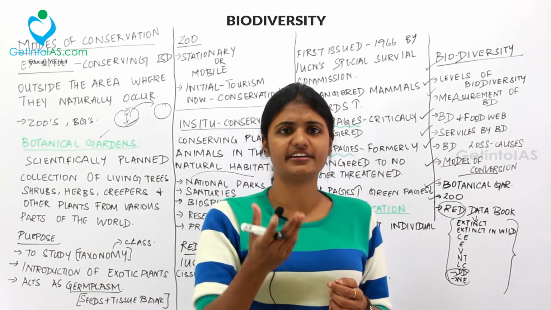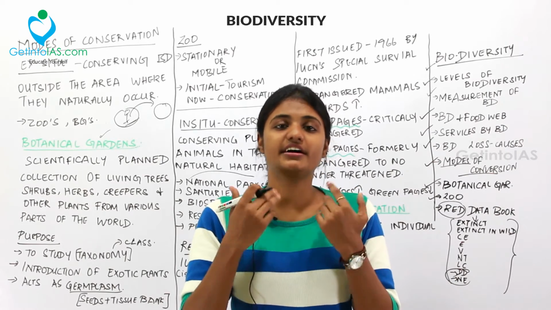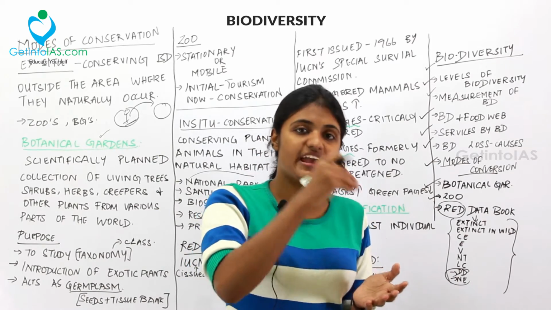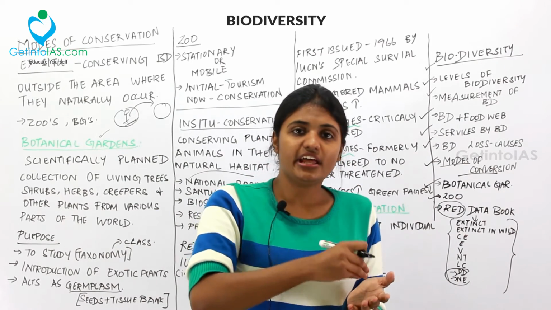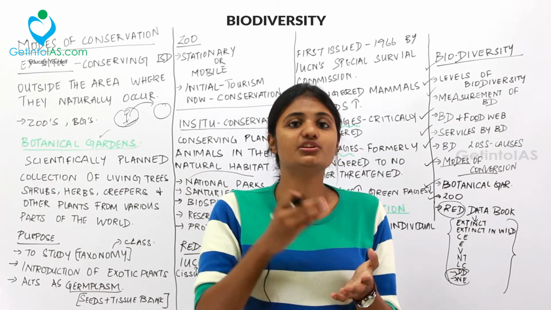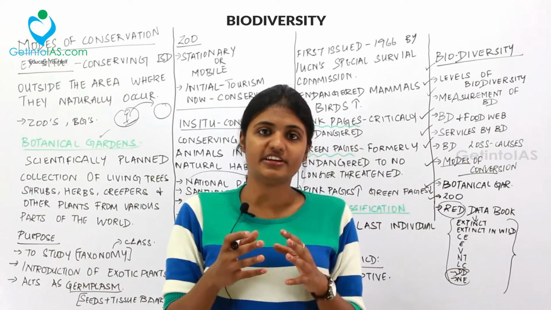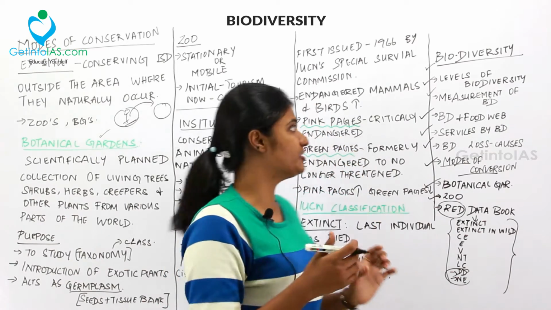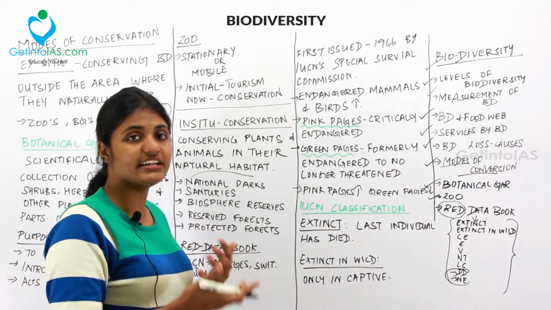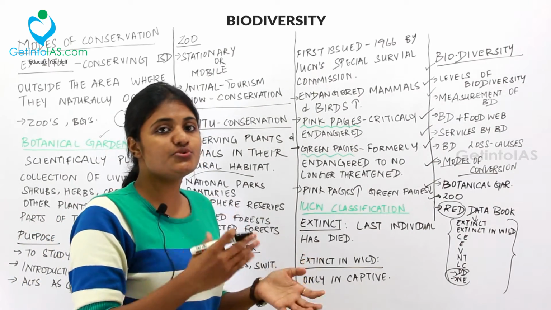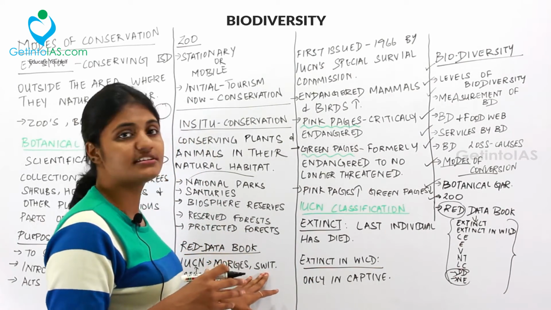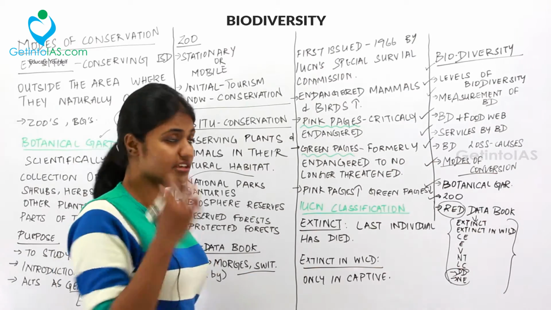So what is a red data book? Who releases the red data book? That is, who releases these organisms or species as extinct, extinct in wild, endangered, vulnerable? It is done by IUCN, International Union for Conservation of Nature. So under red data book, it is issued or released by IUCN, and it is located at Morges, Switzerland. So this is the location of the IUCN head office.